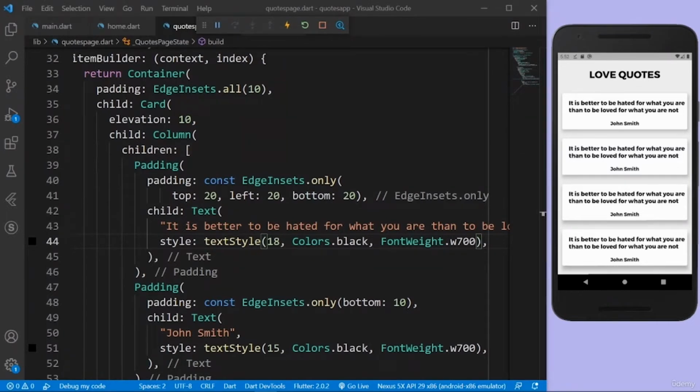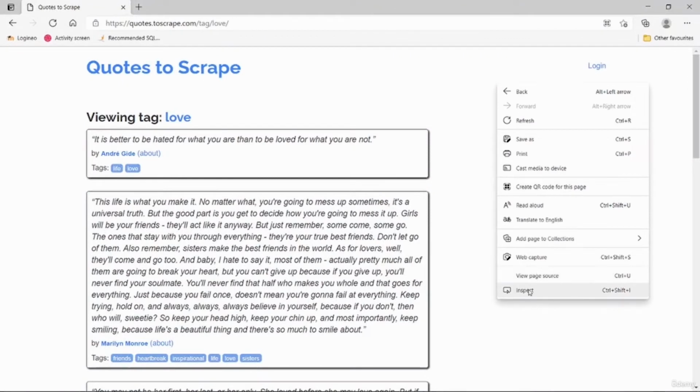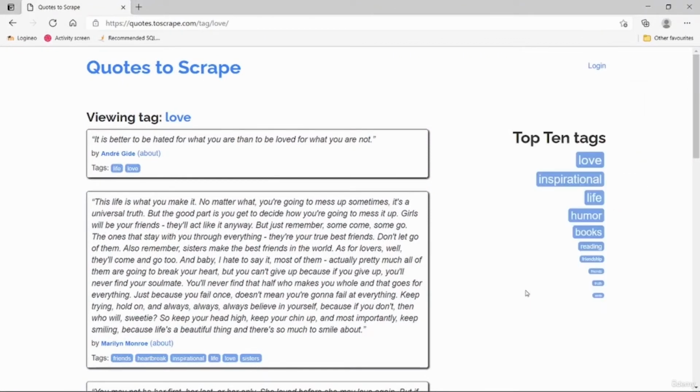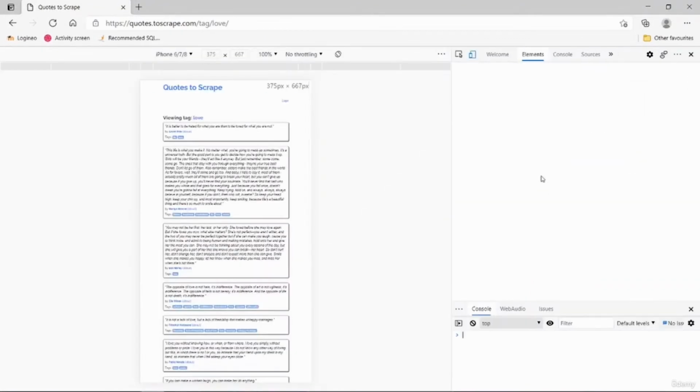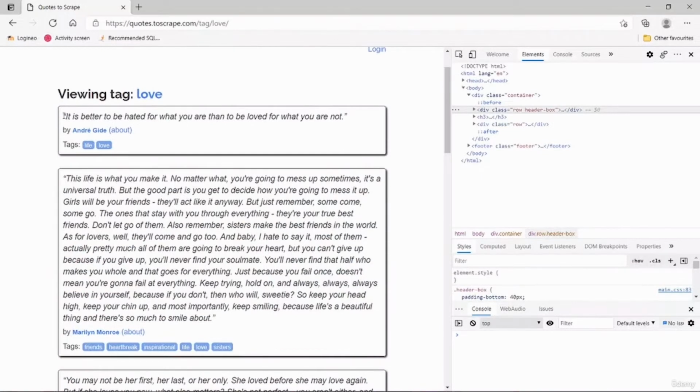So the web scraping, let's go to the website and inspect the elements. So I'll click on inspect. Whenever we want to scrape, we have to go to developer tools. I'm just gonna disable this phone device. So let's say I want to scrape this quote. So how to do it?